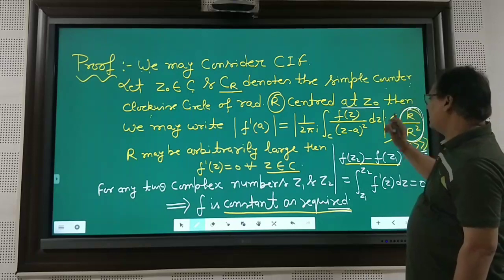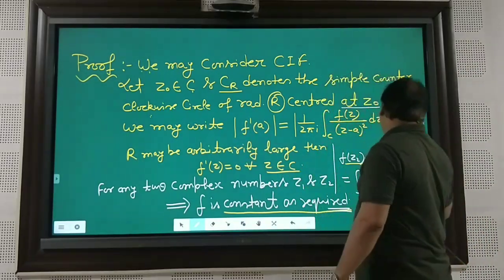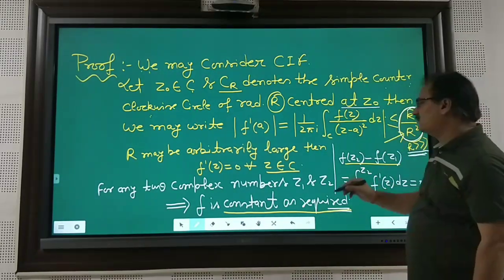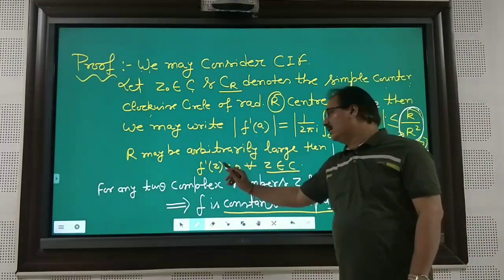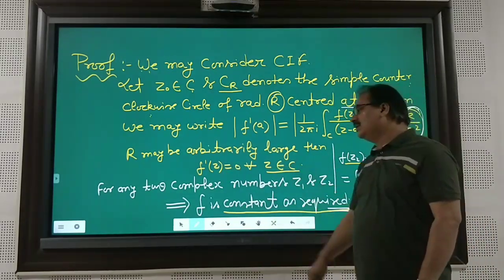where this would be less than k by r square. R may be arbitrarily large. If r is very very large, then of course this is a very small quantity, and you may say that f dash(z) tends to 0 for every z belonging to C.